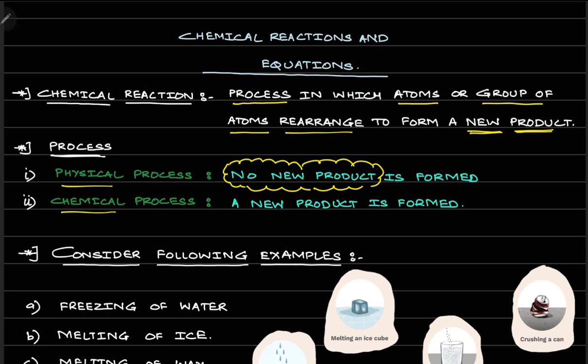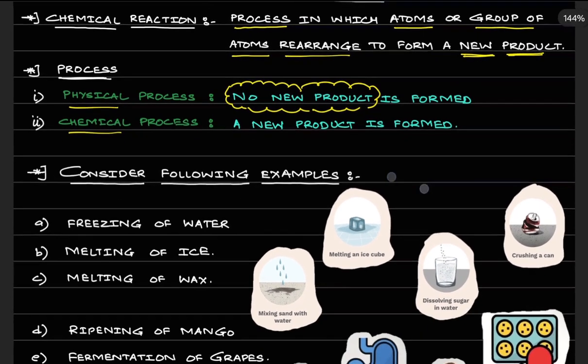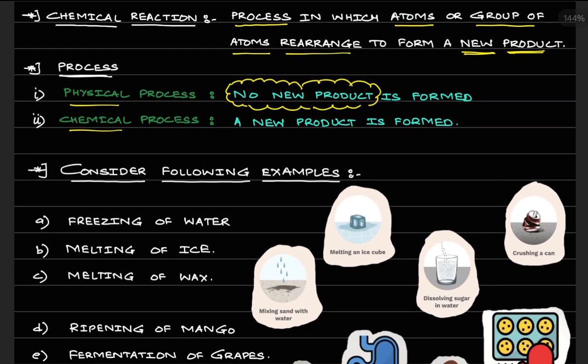Okay, like for example, if we take a few examples like freezing of water, you could freeze water, you could again unfreeze it. Okay, or similarly we can say mixing of sand and water, or dissolving of sugar in water, crushing of a can is all an example of a physical change. You could have other examples like melting of wax.